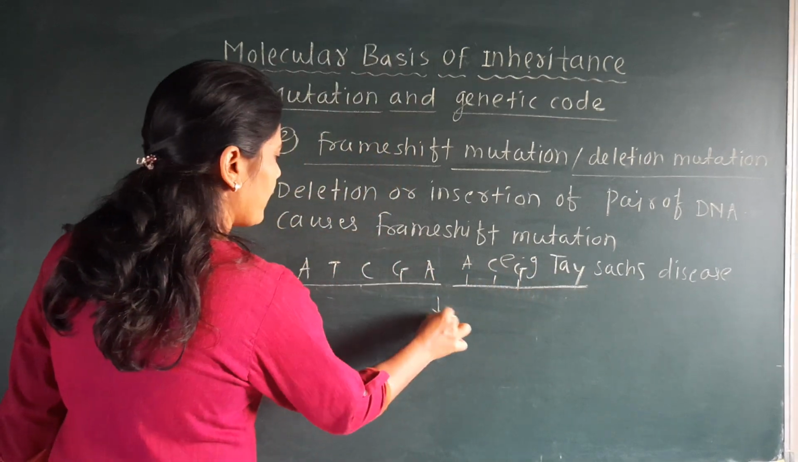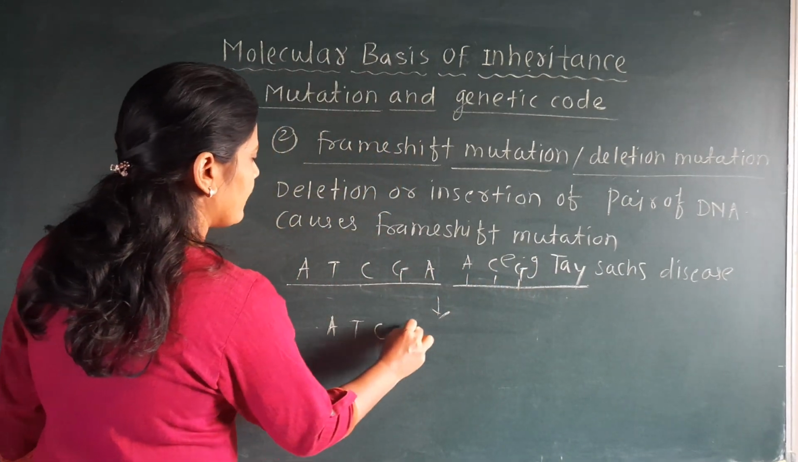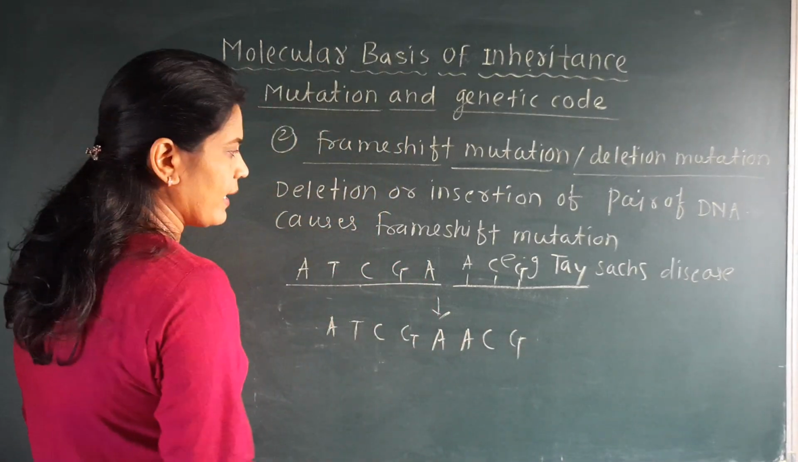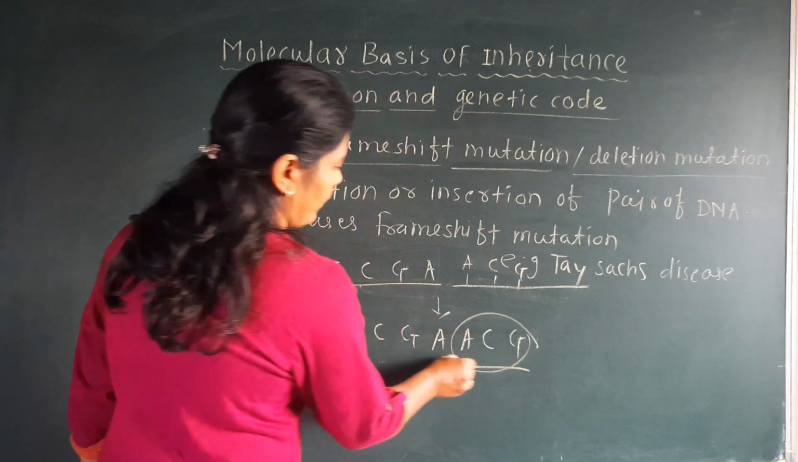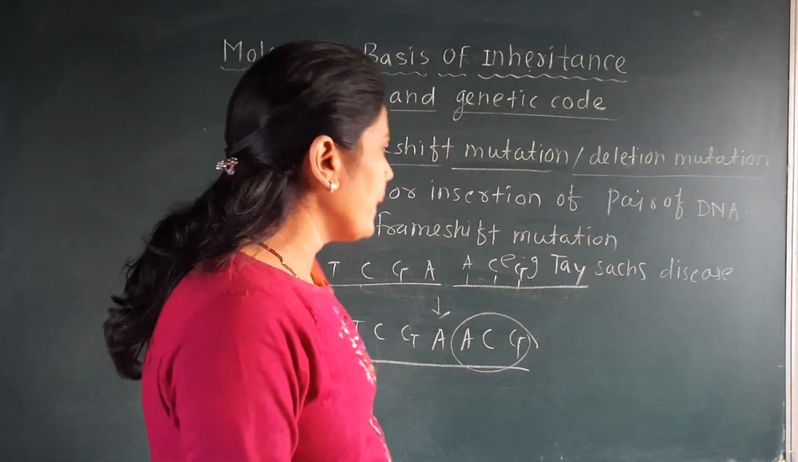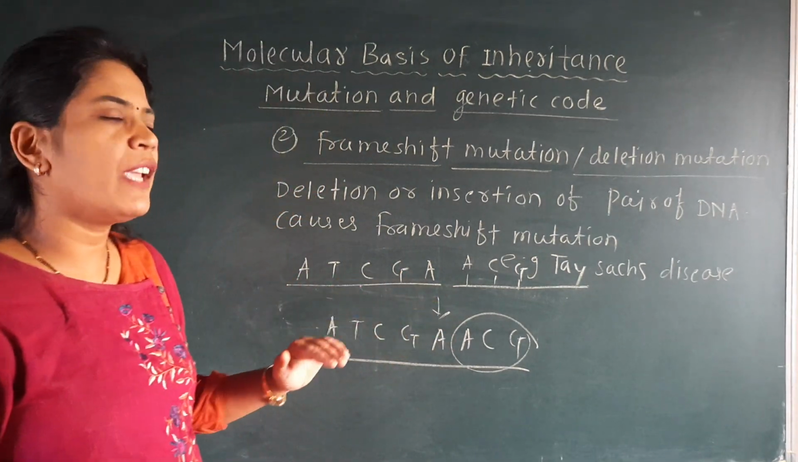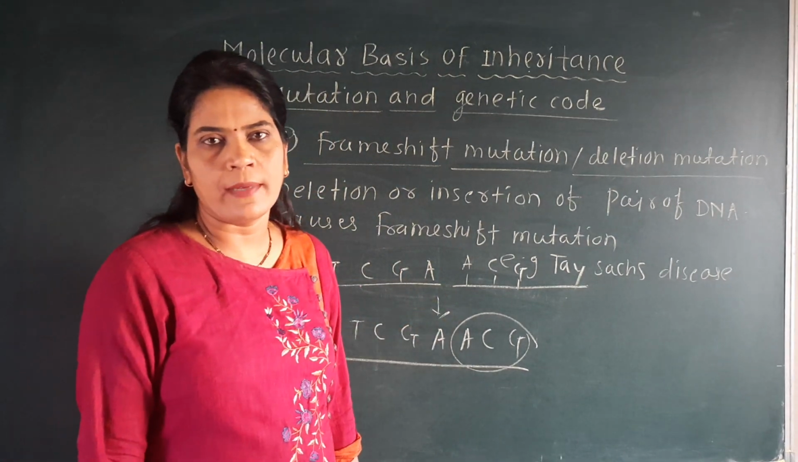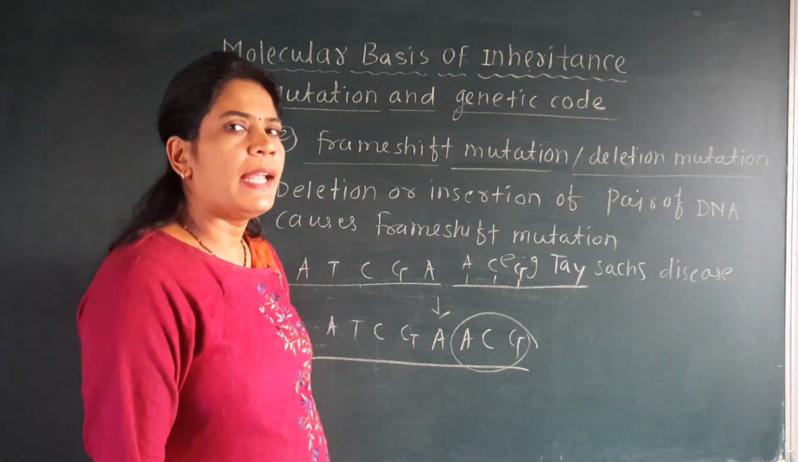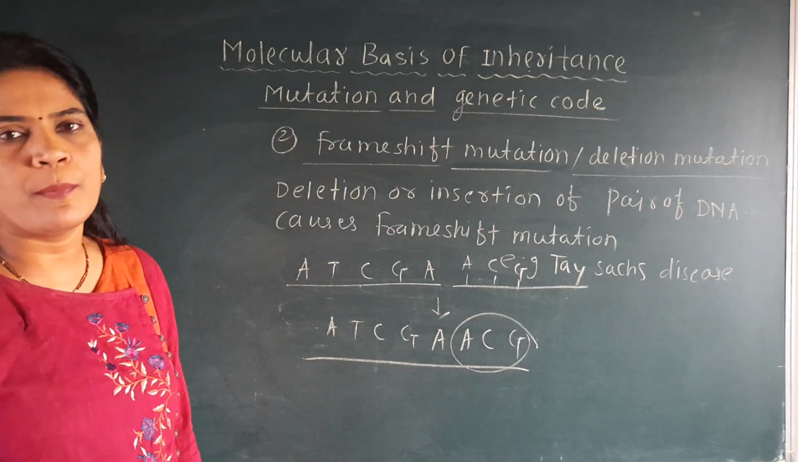Then what happened? A, T, C, G, A, A, C gene. Okay, this one is added to this gene, and that is called the insertion. So maybe there will be deletion, maybe there will be insertion of the gene in a normal sequence of DNA, that is called the frame shift mutation.